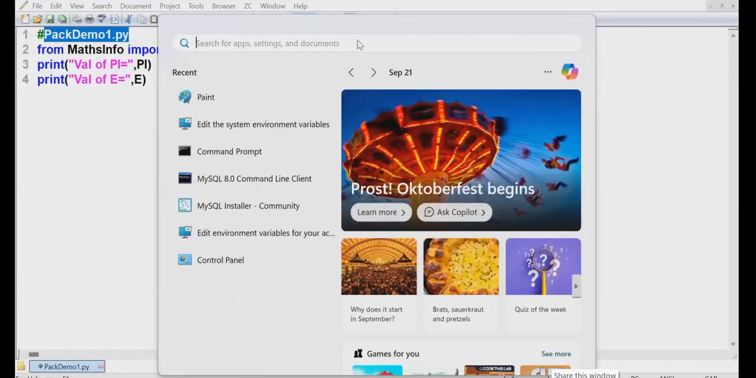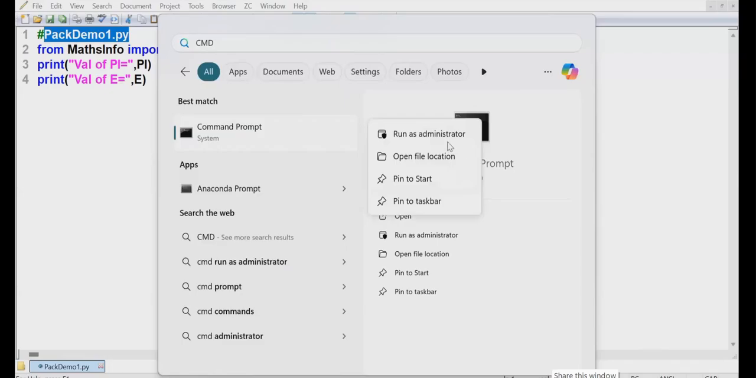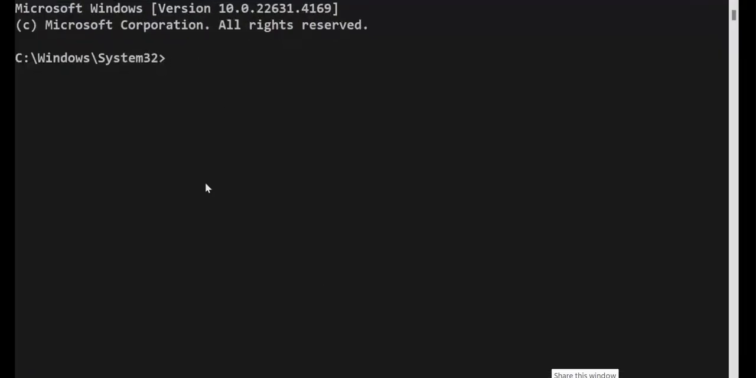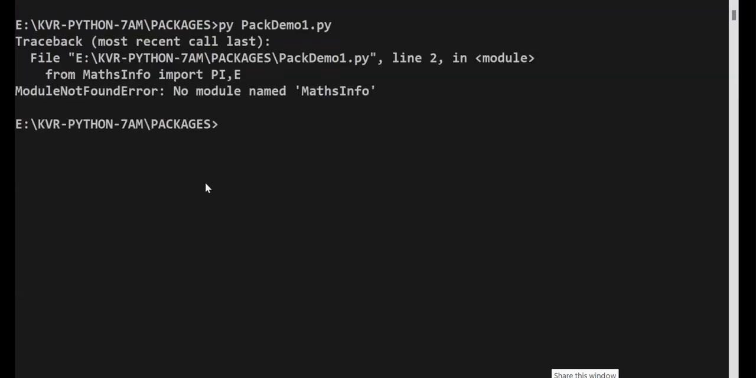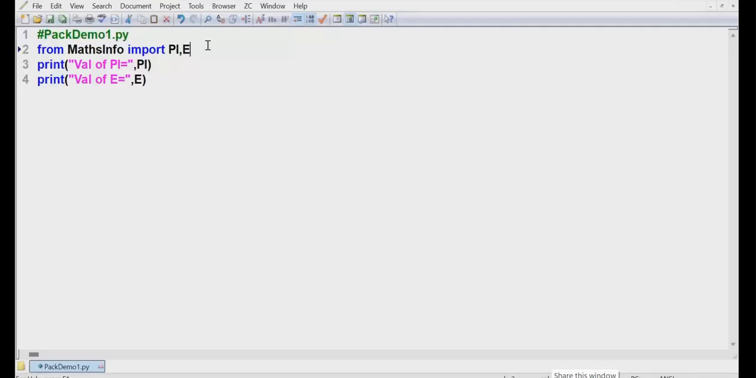Go to this place, command prompt. I am entering into a different environment. Run as administrator. E colon, KVR, Python 7 a.m., cd packages. Now run the py file. What is the error? Module not found error. Where is the math info? It was there in PyCharm, but now I am using it in a different place. Are you able to follow now? How do you do this now? Coming to this place, start with from. So import. Come on.